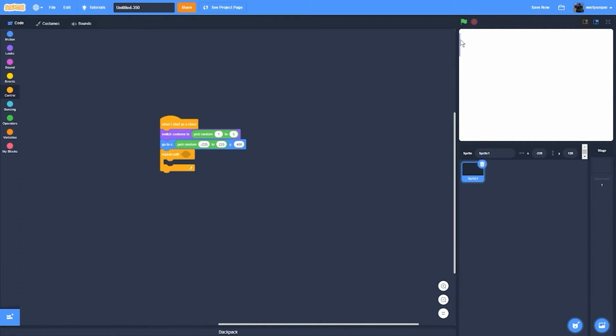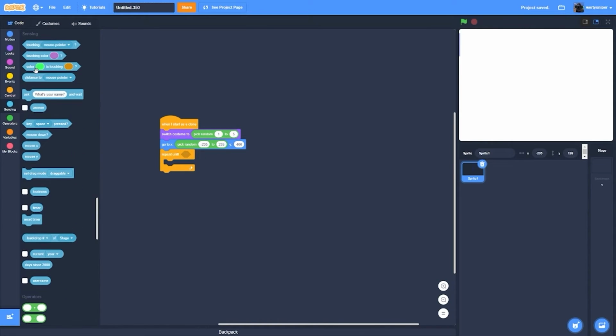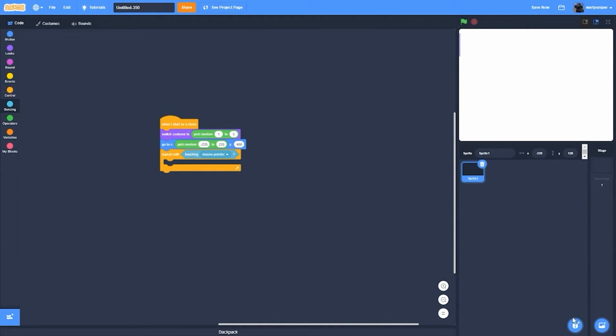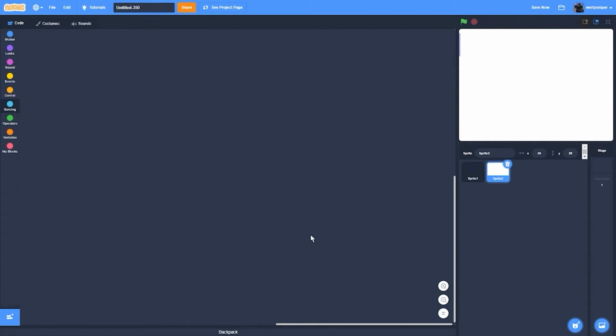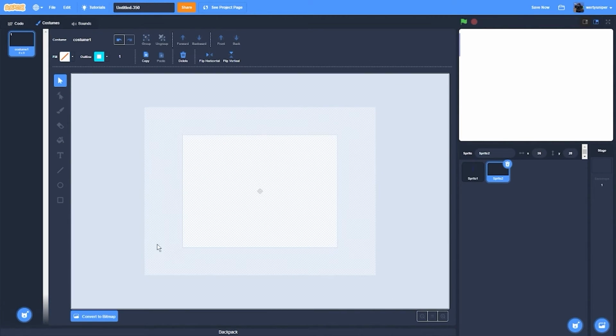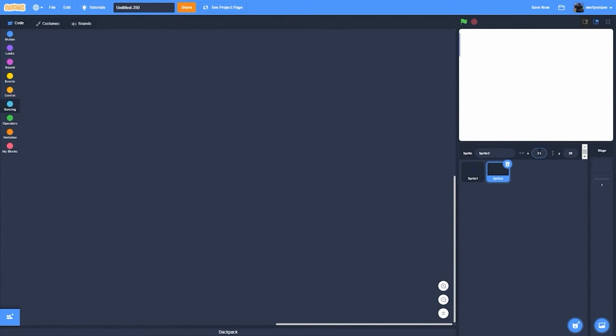And then what I'll do now is that it will repeat until touching, then we get a sprite, and then what the sprite will be is a line at the bottom. Let's make it larger. And then 0, 0. I can see it here.